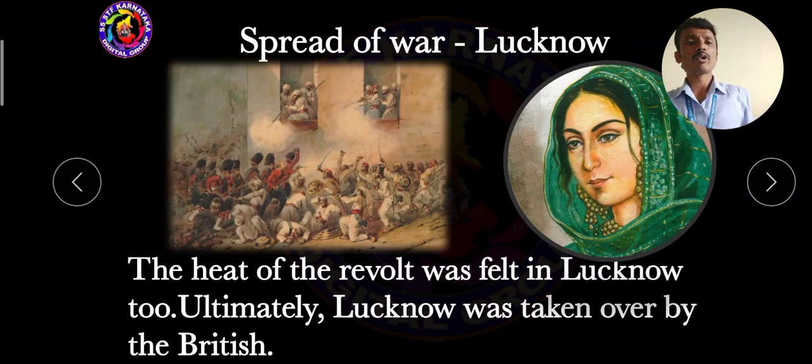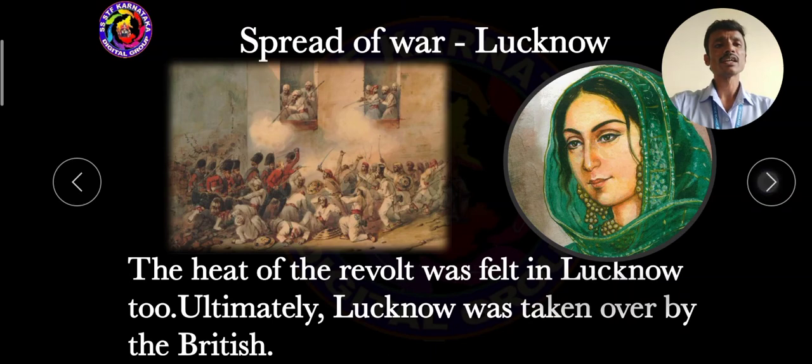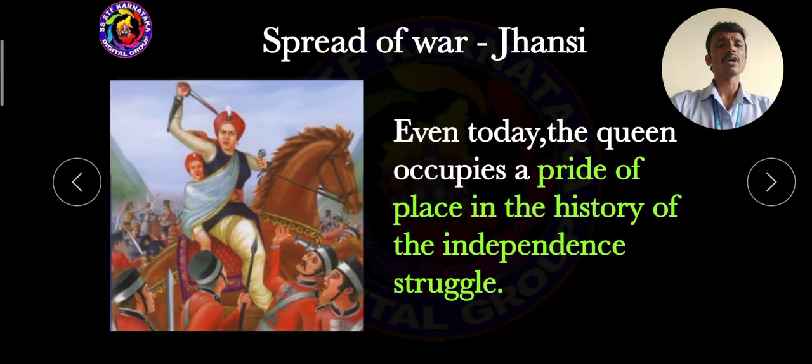And we know that ultimately Jhansi Rani Lakshmi Bai rose against the Britishers. The war spread to Jhansi. Even today, the queen occupies a place of pride in history. We have to feel proud remembering Jhansi Rani Lakshmi Bai, because she rose against the Britishers due to the implementation of the doctrine of lapse policy.